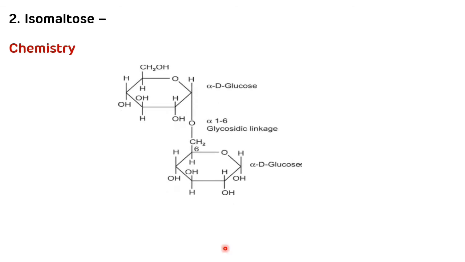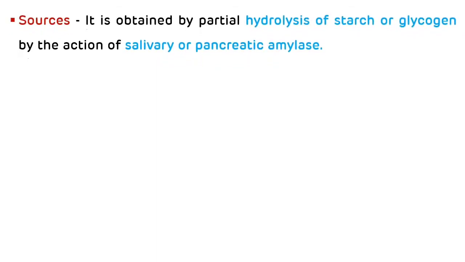Second reducing disaccharide is isomaltose. The chemistry of isomaltose is it is formed by combination of two glucose molecules which are joined together by alpha 1,6 glycosidic linkage. Sources of isomaltose: isomaltose is obtained by partial hydrolysis of starch or glycogen by the action of salivary or pancreatic amylase.